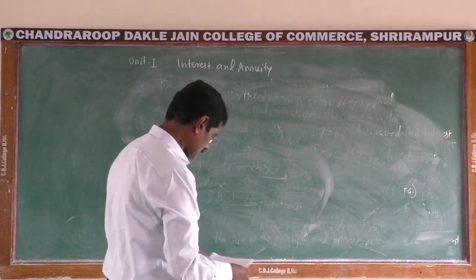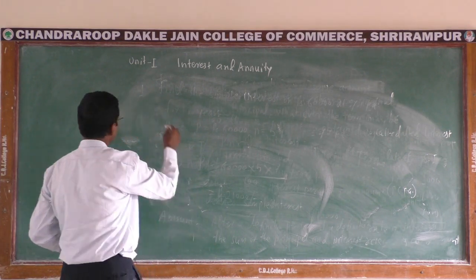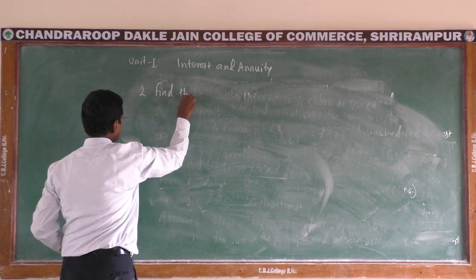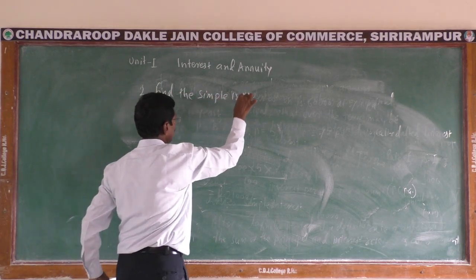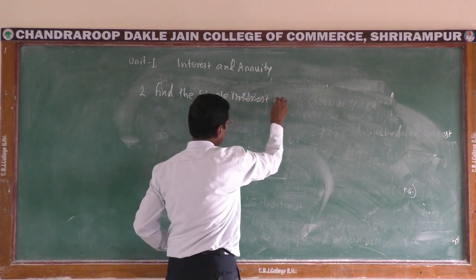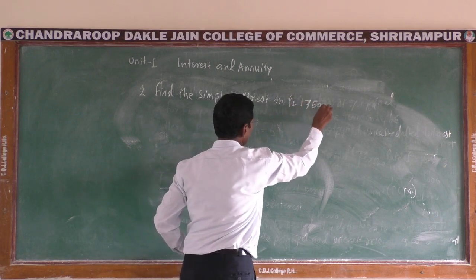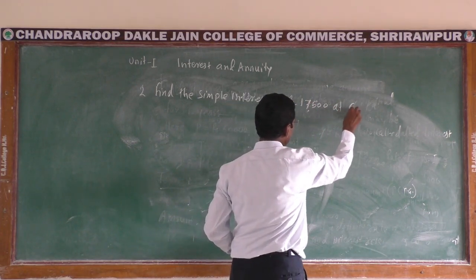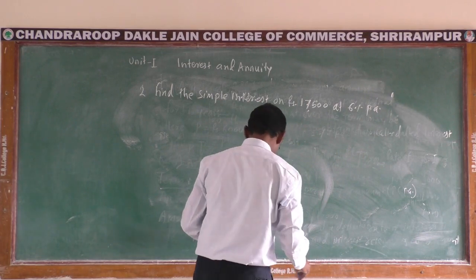Find the simple interest on rupees 17,500 at 6% per annum for 5 years.